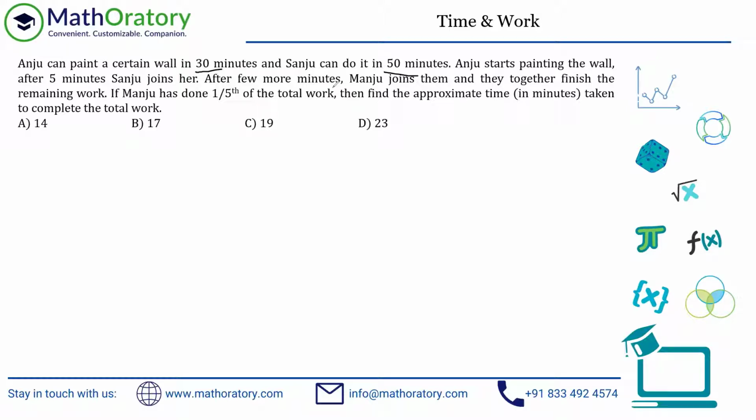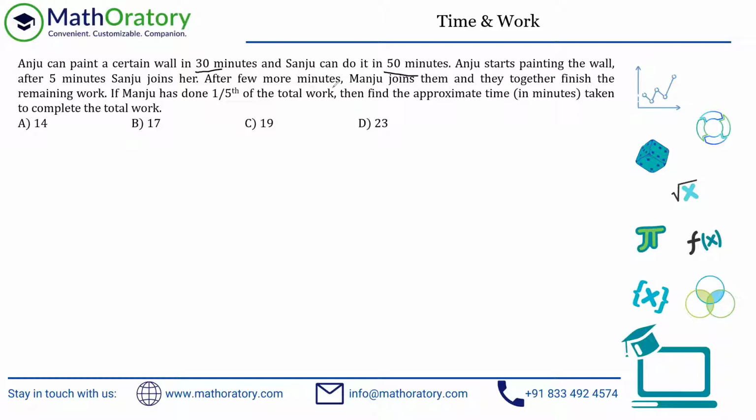Anju starts painting the wall. After 5 minutes, Sanju joins her. Great. So initially, Anju is working for 5 minutes and then Sanju is joining her. So now both of them are working. And after a few more minutes, Manju is joining them. I don't know how much time later Manju joins them. And now 3 of them are working to finish the remaining work.